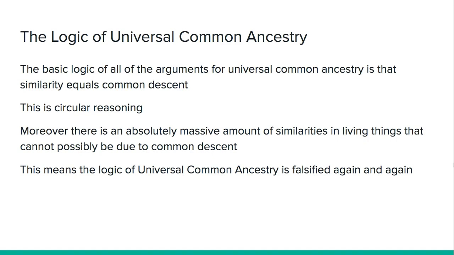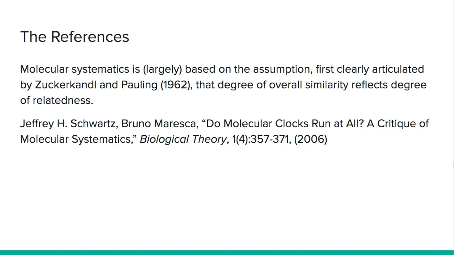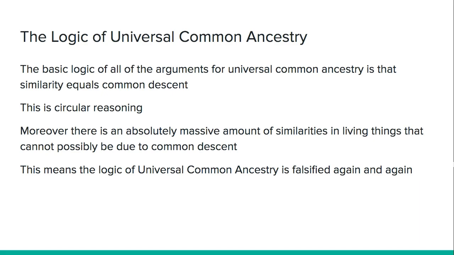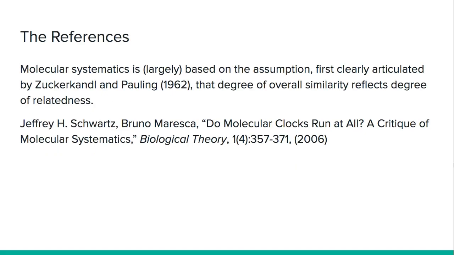Firstly, this is circular reasoning. Moreover, there are an absolutely massive amount of similarities in living things that cannot possibly be due to common descent, even according to mainstream evolutionary biologists. So this assumption is proven false again and again. The logic is falsified again and again, and this is not something controversial. This is just belief based on blind faith.